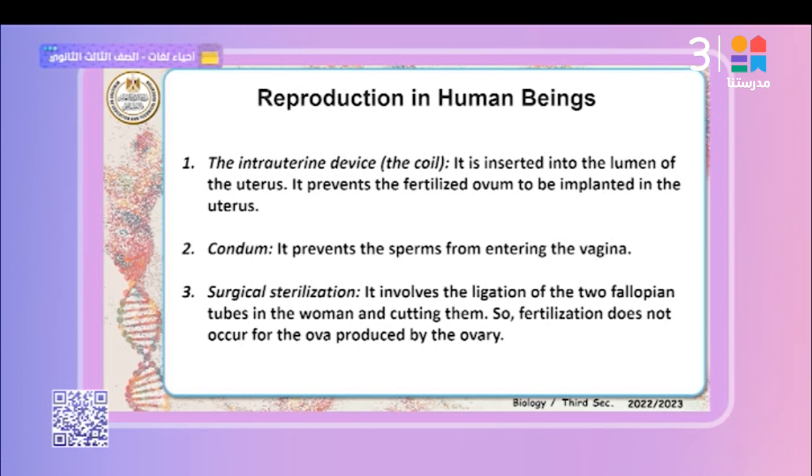We can summarize the contraceptive measures related to ovulation, fertilization, and menstruation. Number 1, contraceptive methods: ovulation doesn't occur, fertilization doesn't occur, menstruation occurs. Coils: all three stages occur, ovulation, fertilization, and menstruation, but the coil is implanted in the morula and endometrium. Surgical sterilization: ovulation occurs, fertilization doesn't occur, menstruation occurs.